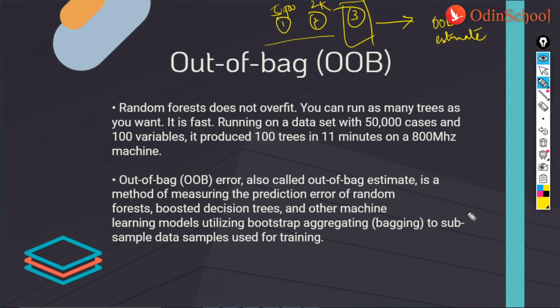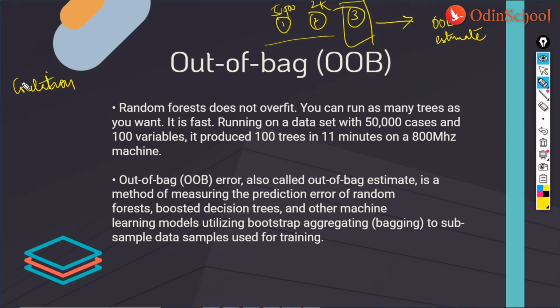Now let us quickly move on to the code. But before we move on to the code, what does this error rate depend on is another query that we should talk about. The first one is correlation.